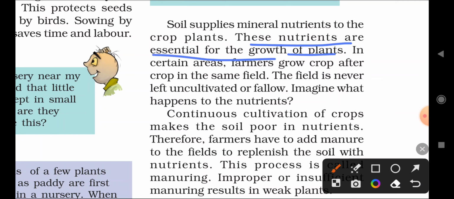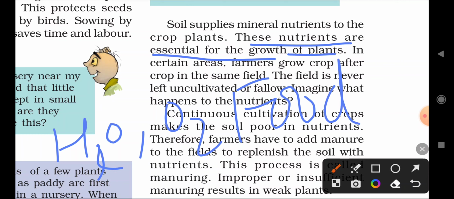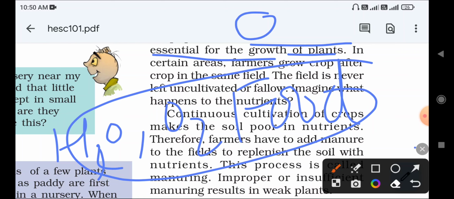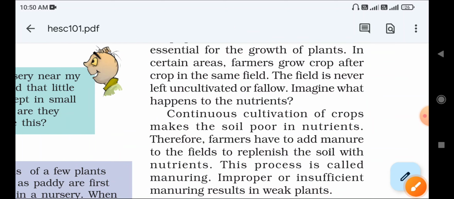Plants need to survive, so they require these nutrients and minerals, just as human beings or animals need water, oxygen and food. Plants need nutrients and minerals for their survival.